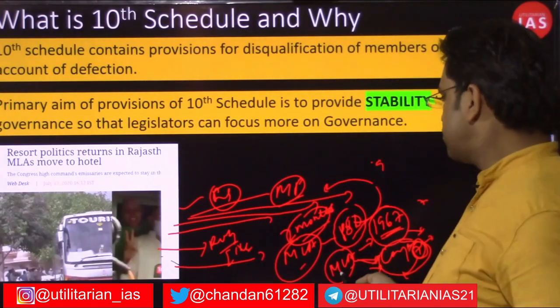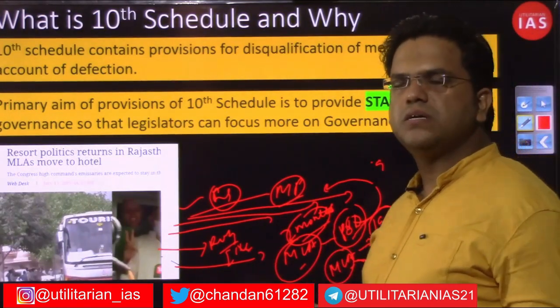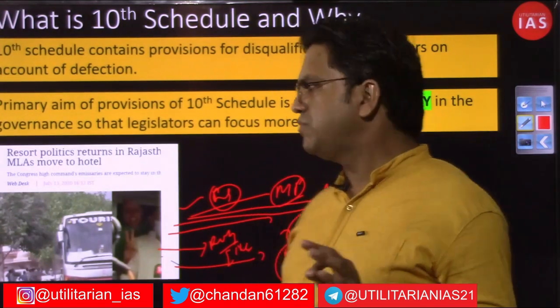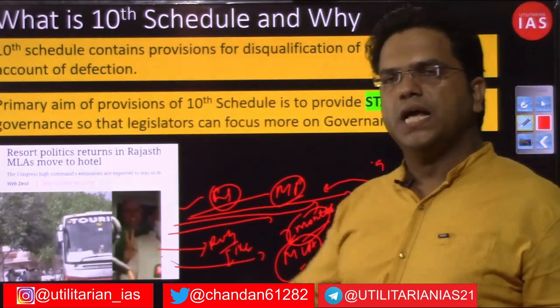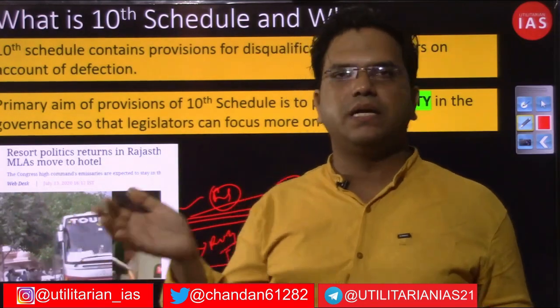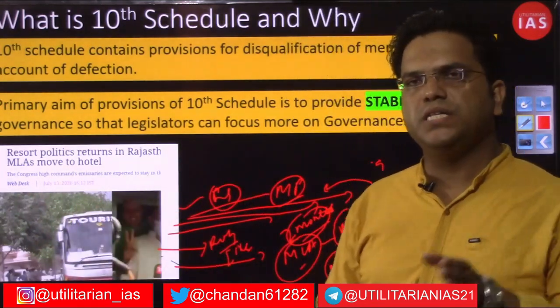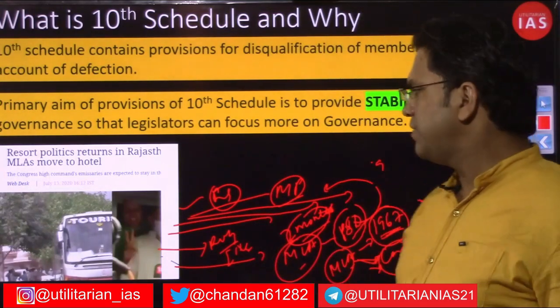So, morals can also be a reason, but nowadays, given the political circumstances we have, these MLAs and MPs are motivated more by inducement offered by another party, rather than being driven by morals and principle.